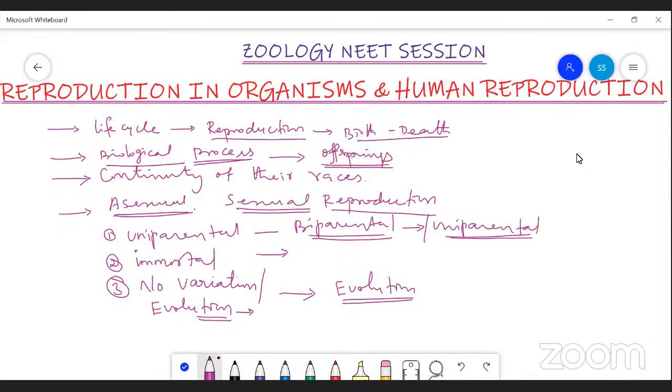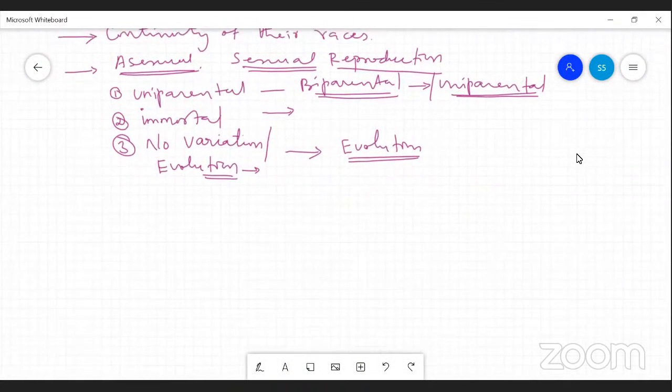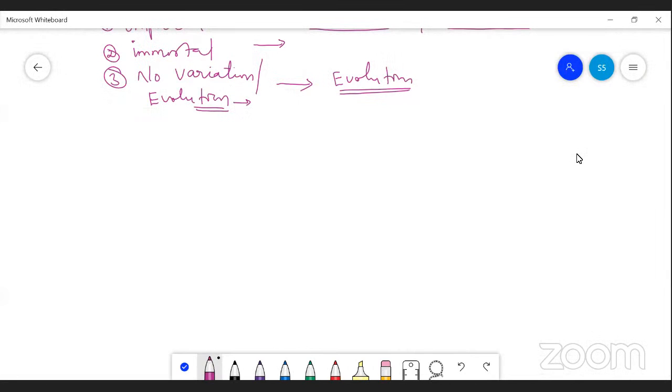So compared to the asexual method of reproduction, the sexual method is more advantageous. New species of plants and new characteristics will develop in the organism. So when compared, sexually reproducing organisms are more advantageous.